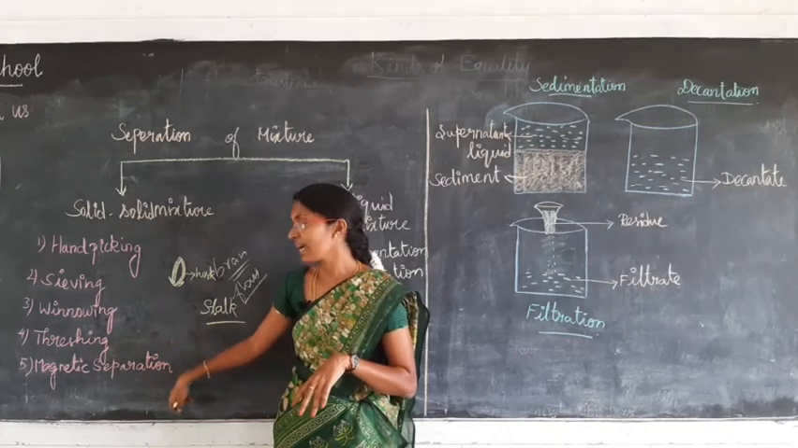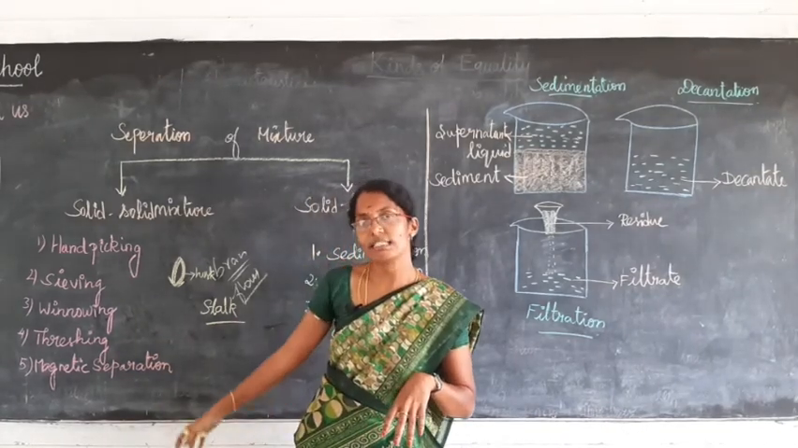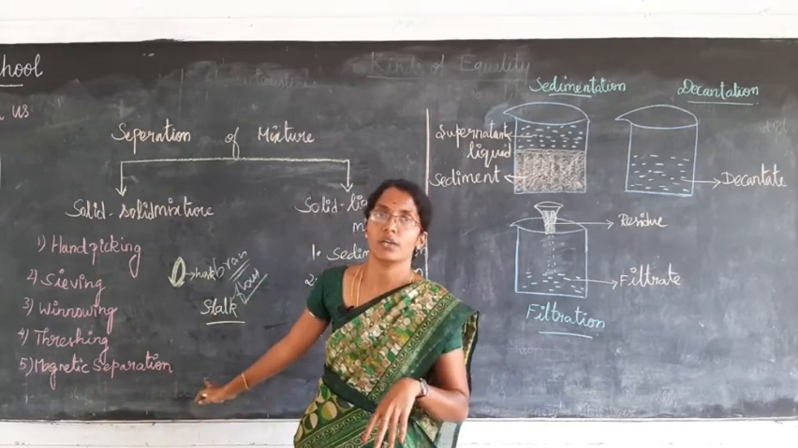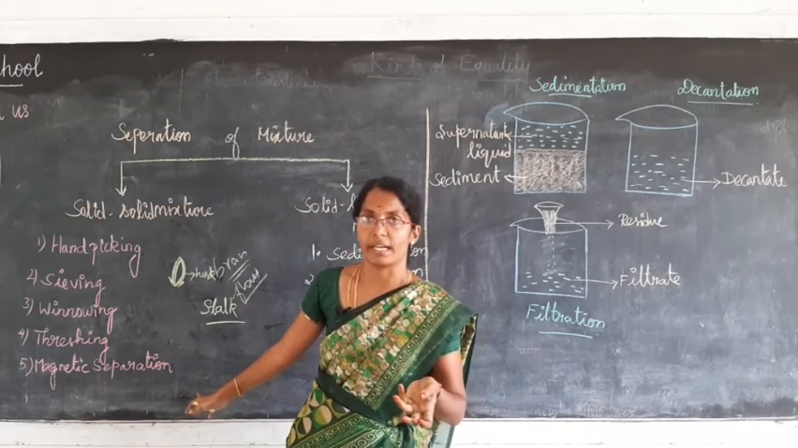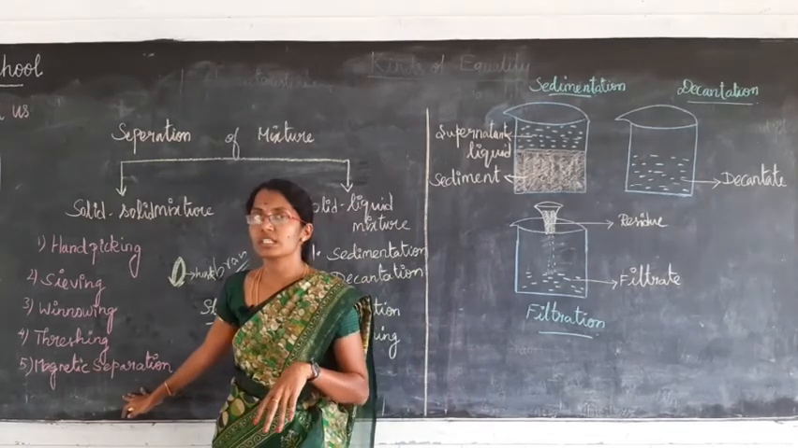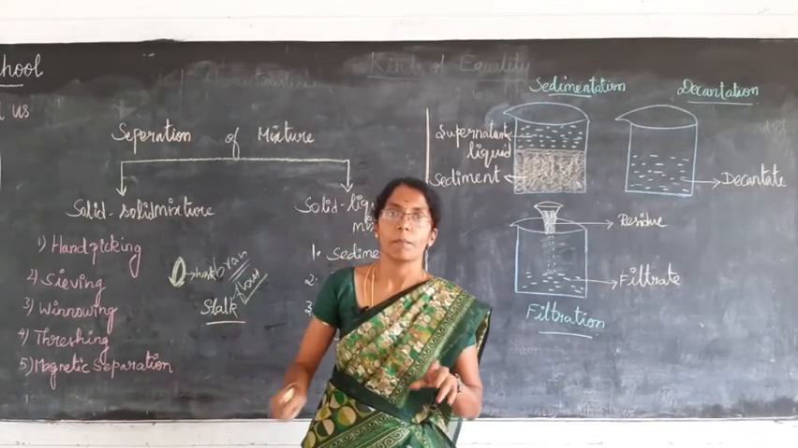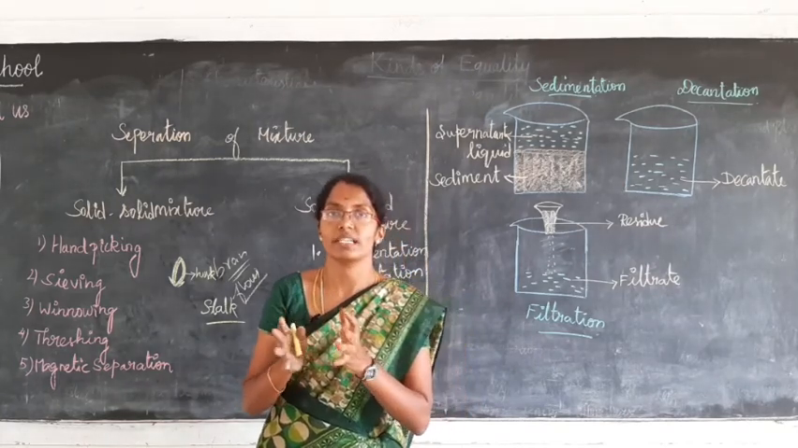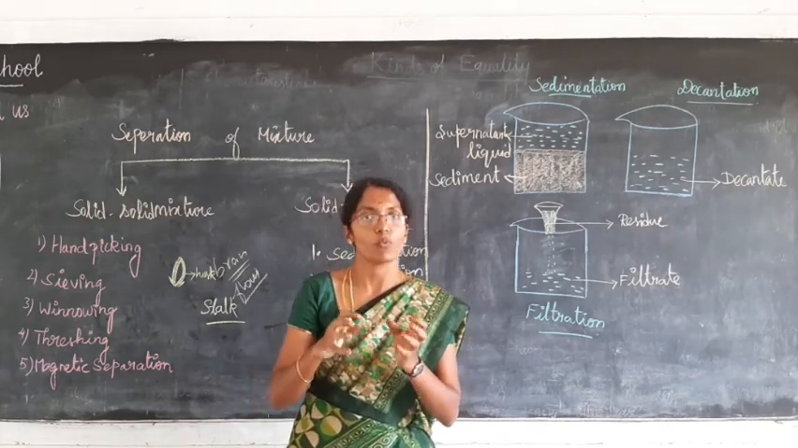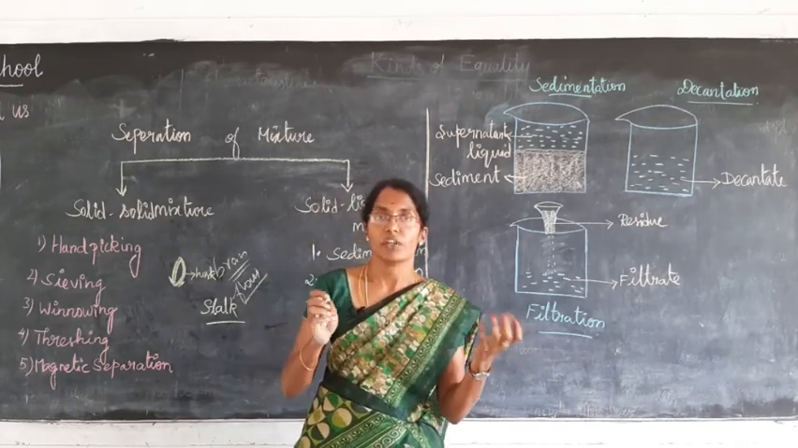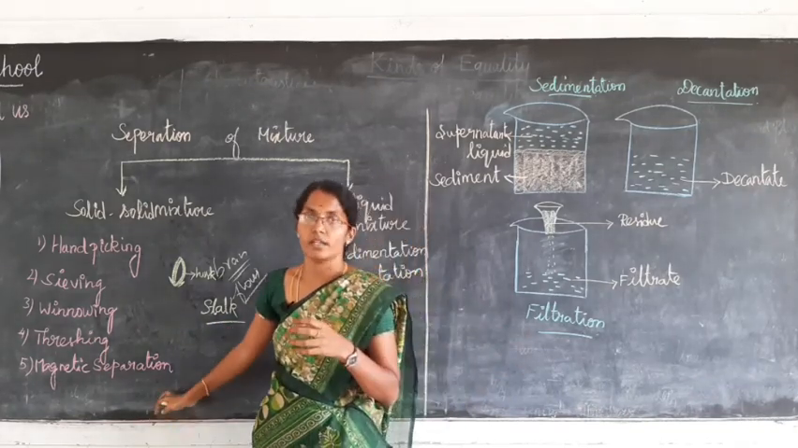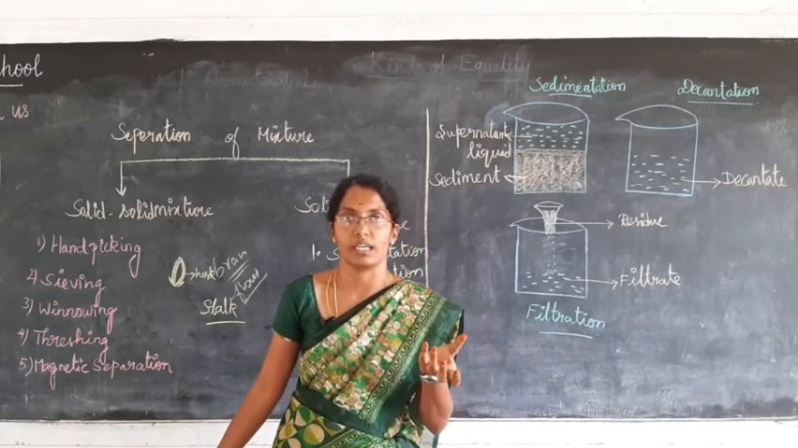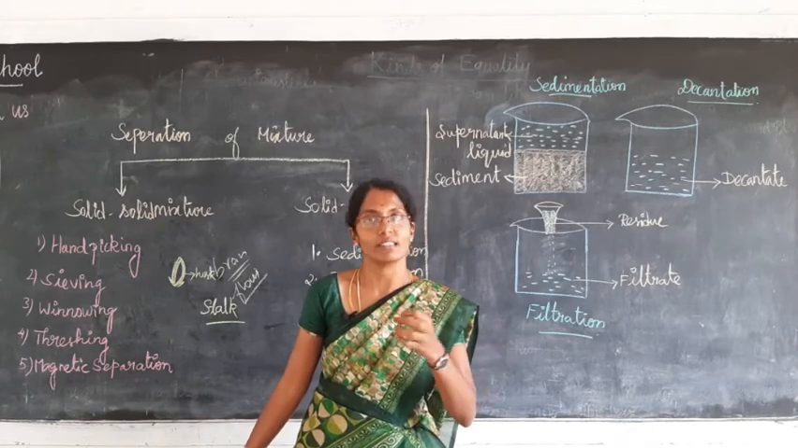The next one, magnetic separation. Have you all seen a magnet? I think you have seen, right? Yes, you use magnets for playing. This magnet is used for separating solid substances. That is, when two kinds of solid substances are mixed, we have to separate one solid substance from the other. For that, we use the magnet. For example, iron has the magnetic property. Iron has the property of being attracted to a magnet.